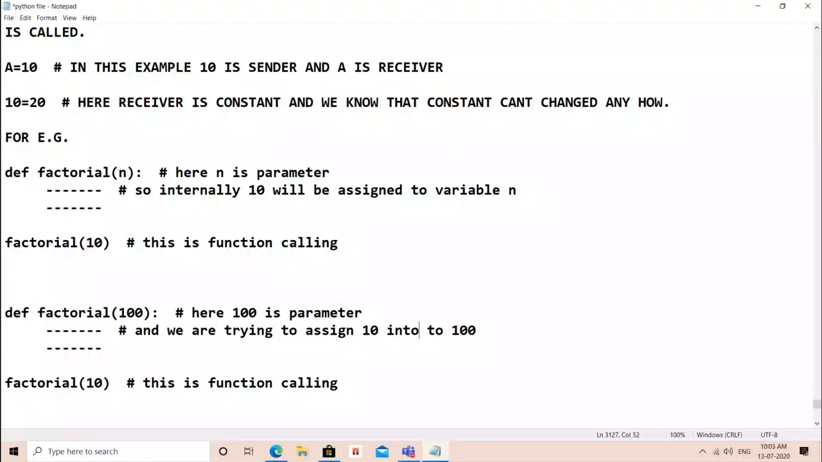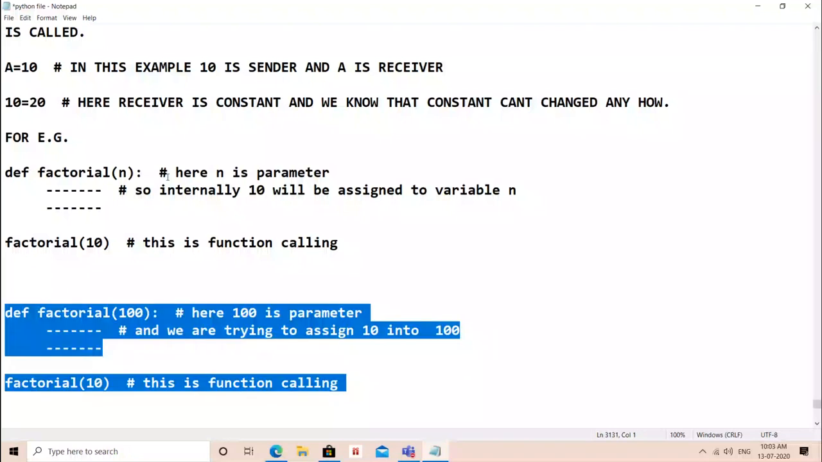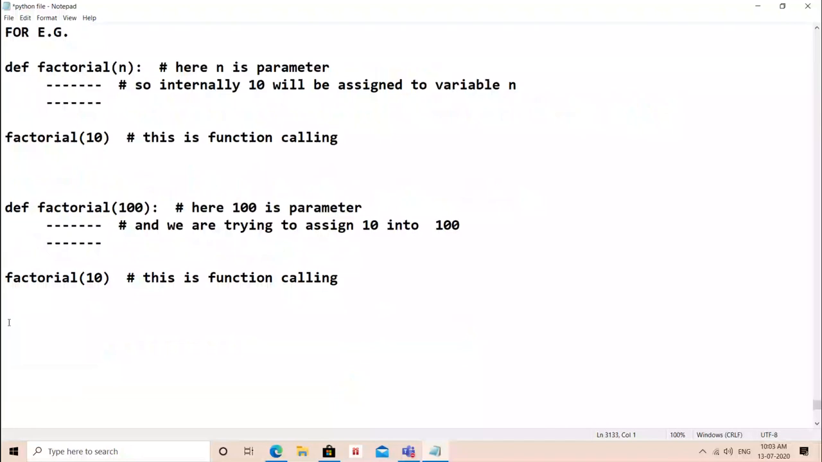No one can assign. Nobody can assign. That means this is wrong. This is totally wrong. That is the reason parameters are always names of variables. Any name you can have, but you cannot put constants. Always remember. ठीक है? So one note, parameters are known as receivers. Always remember, parameters are known as receivers. Fine. Okay.